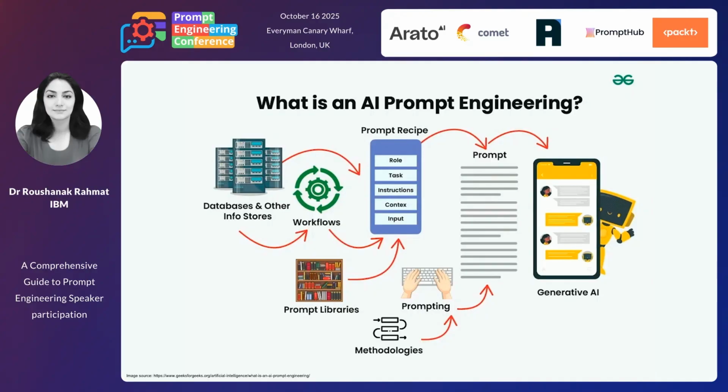So, prompt engineering: every day we just write something with our keyboard and we expect to get something from the chatbot. But there is a lot going on behind the scenes, a lot of engineering: databases, prompt libraries, workflows, methodology, and the way they are structured and engineered helps us get the answer that we want.